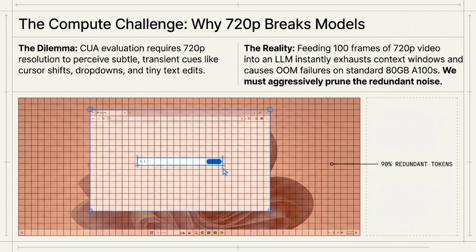Now, let's address the compute challenge. We have a dilemma. Evaluating computer-use agents strictly requires 720p resolution to perceive subtle, transient cues like cursor shifts and tiny text edits. But the reality is that 98% of the visual tokens in these frames are redundant noise. Feeding 100 frames of 720p video into an LLM exhausts standard 80 GB A100 GPUs instantly. We realized we had to aggressively prune this noise.